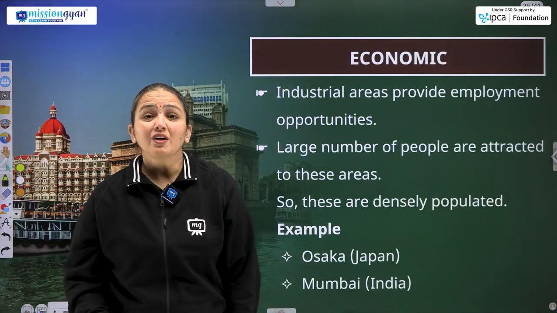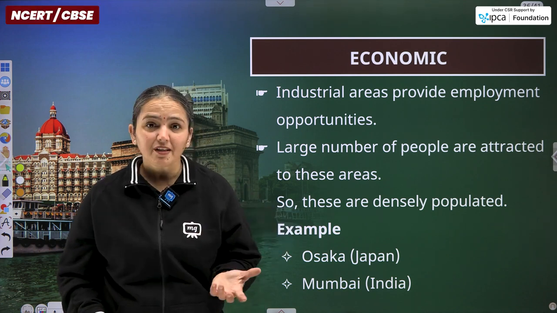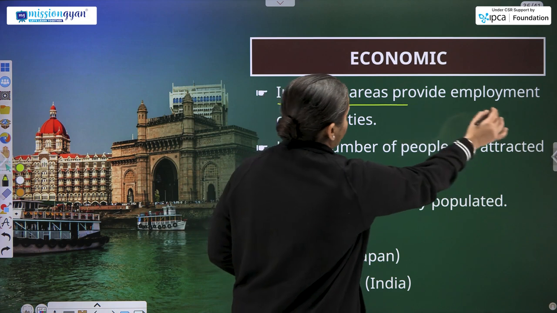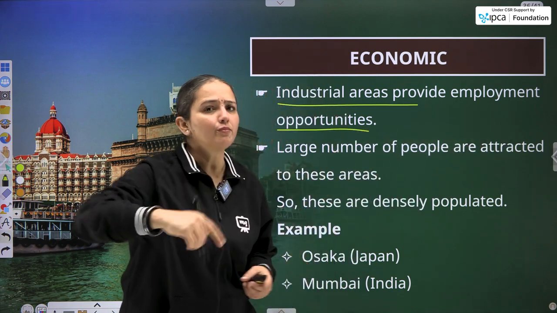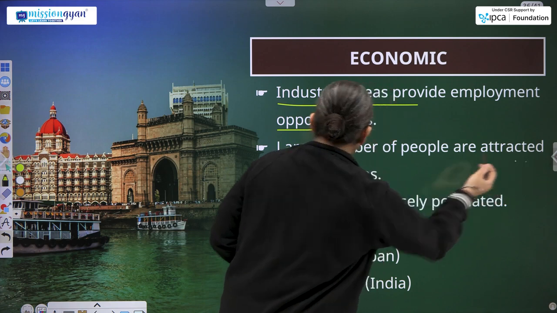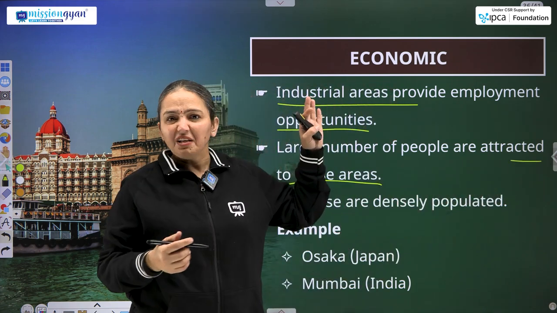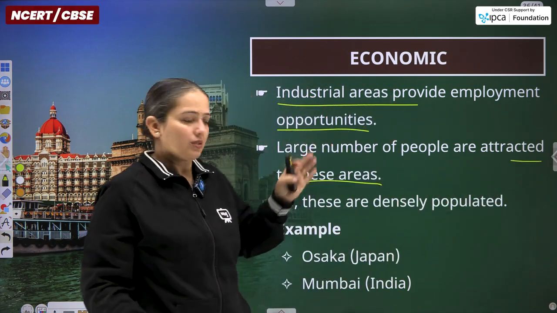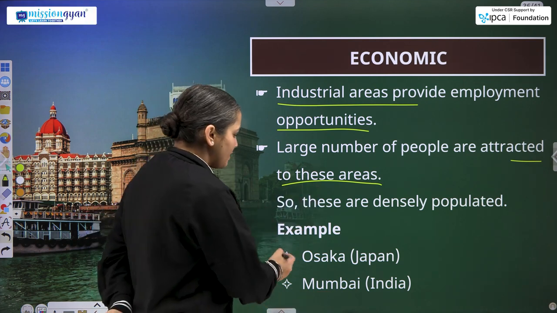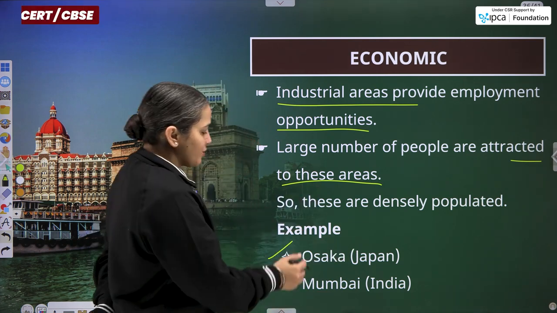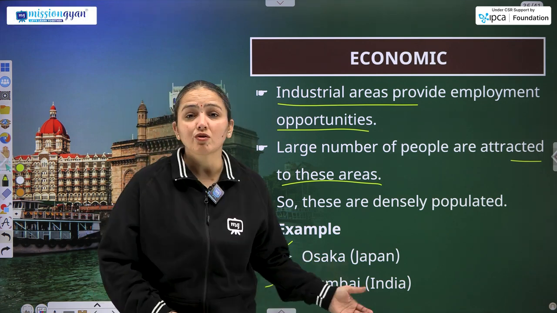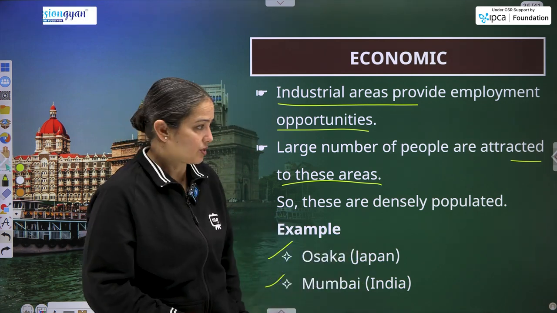Moving ahead with the economic part, where more economic activities are available, more job opportunities are available. Industrial areas provide employment opportunities. So a large number of people are attracted to these areas where jobs can easily be found, and so these areas are densely populated. Again, examples are with us: Japan's Osaka province and India's Mumbai province, major industrial regions of these nations.